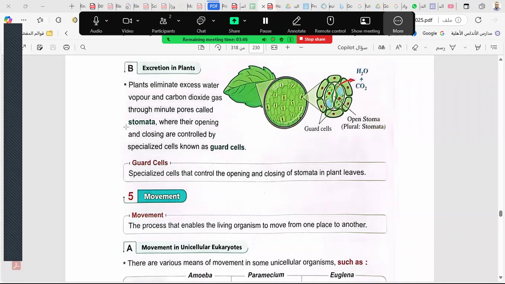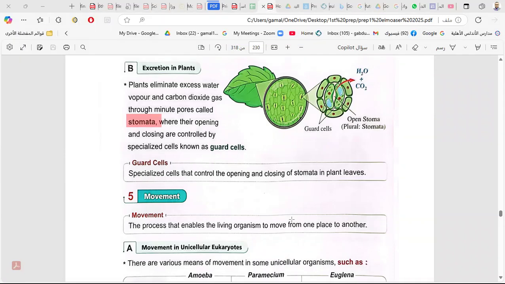How does the stomata open and close? By the help of guard cells. Two guard cells. They open and close the stomata. So the guard cells help in opening and closing the stomata in the plant leaves.